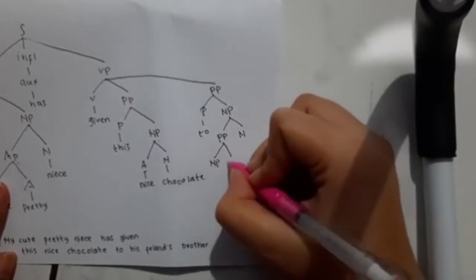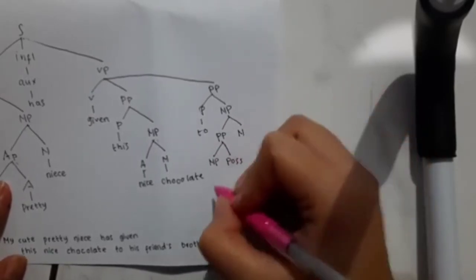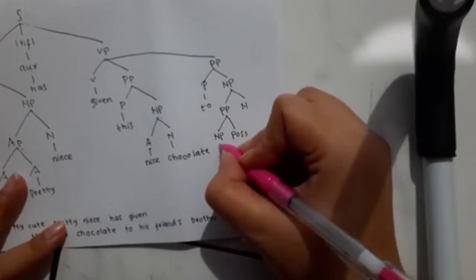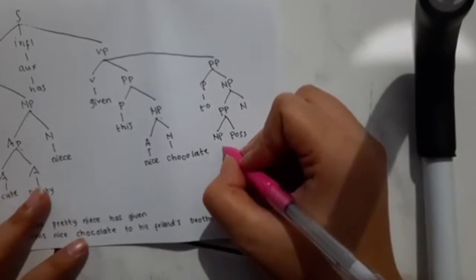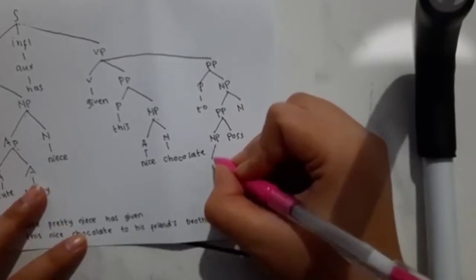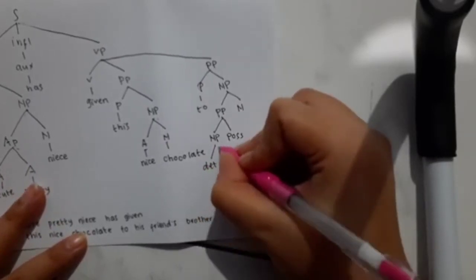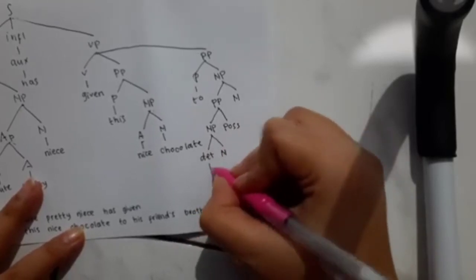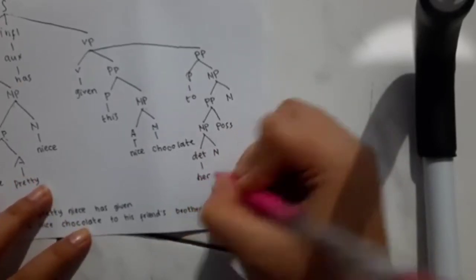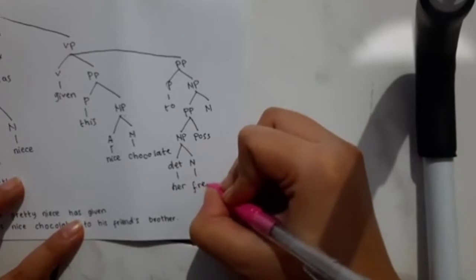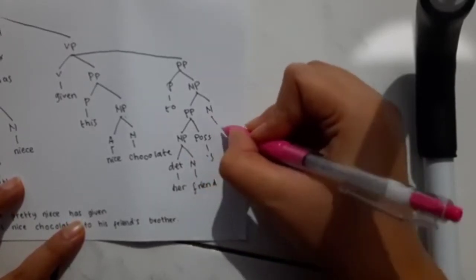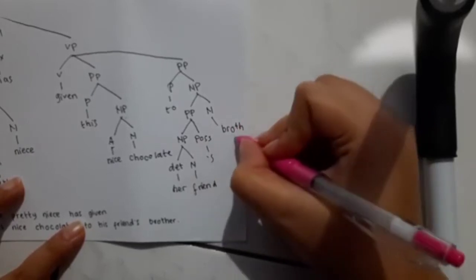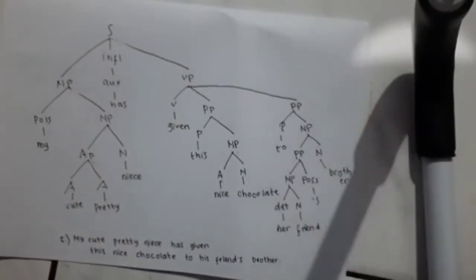For the prepositional phrase, it is divided into two again, noun phrase and possession. The noun phrase is divided into two, determiner and noun. For the determiner we have her, and noun is friend. For the possession we have s, and then the noun is brother. So here we have my cute pretty niece.